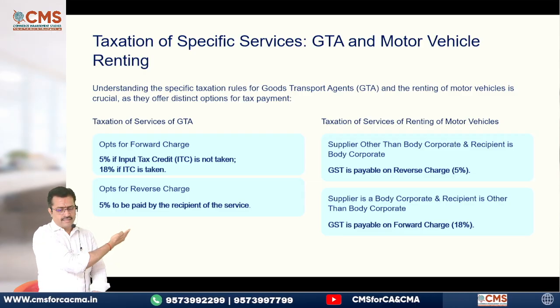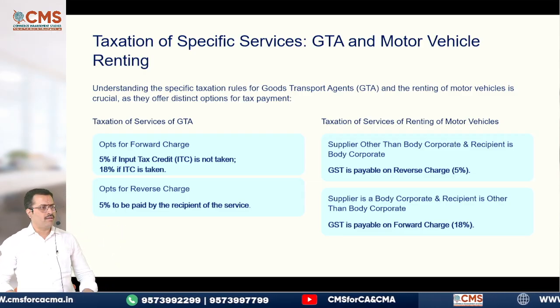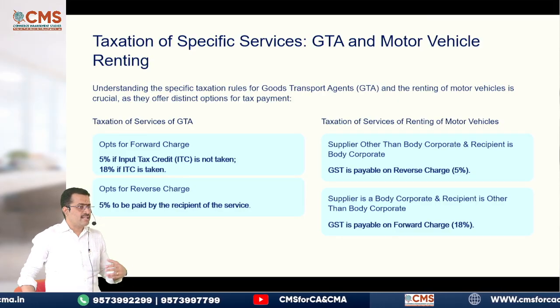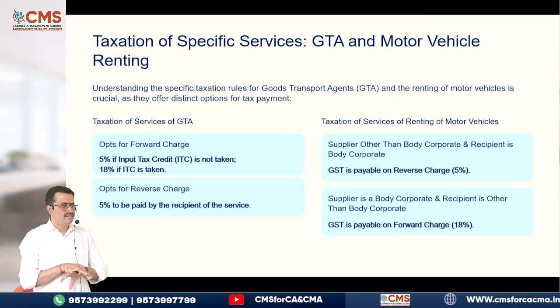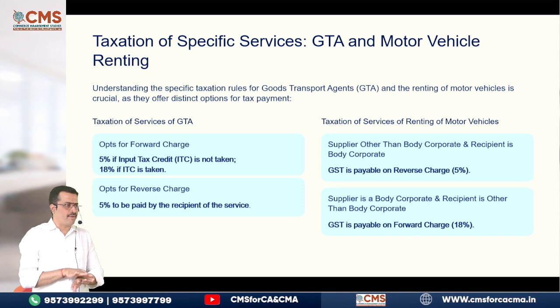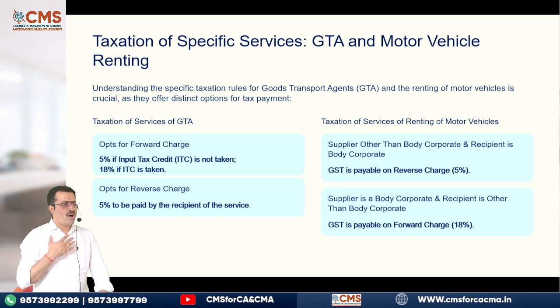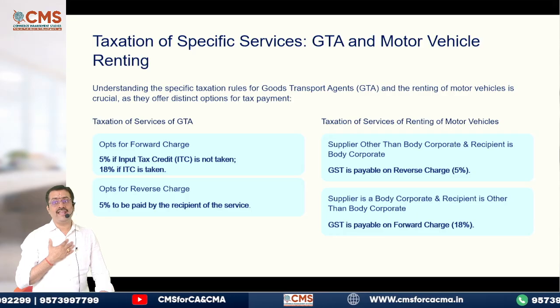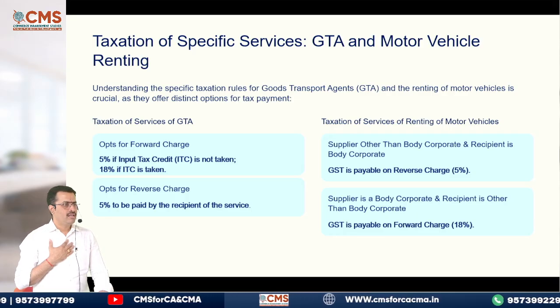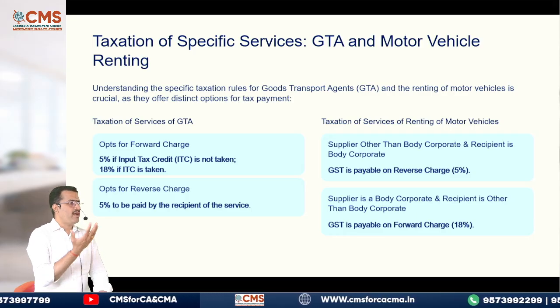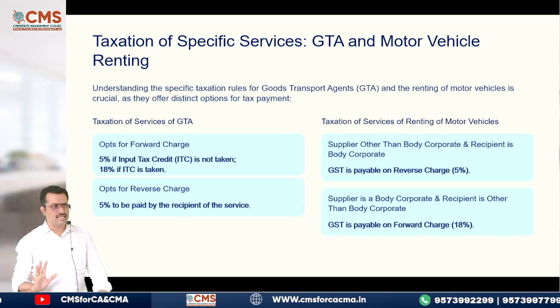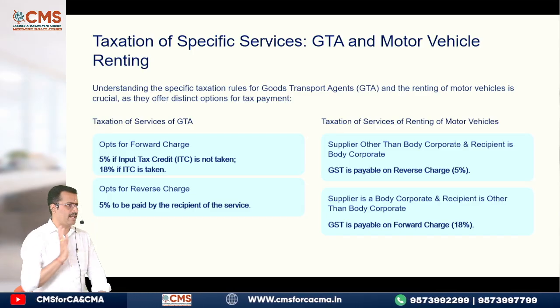GST is directly payable by the recipient only under reverse charge, which is 5%. If I'm availing the input, I'll pay 18% in forward charge. If I'm not availing input, 5% is what I will pay as GST. That is what is there in the slide.